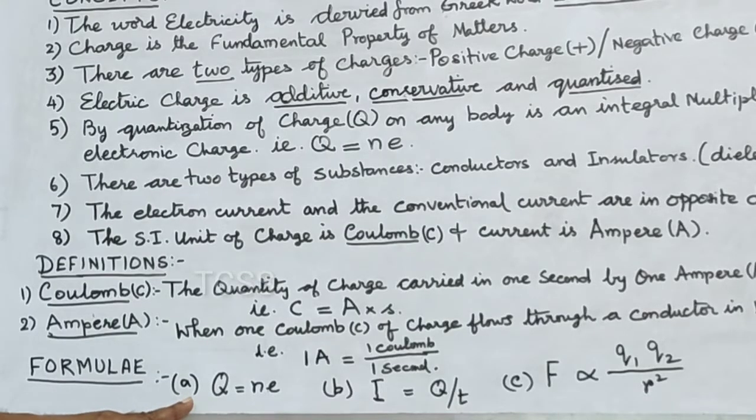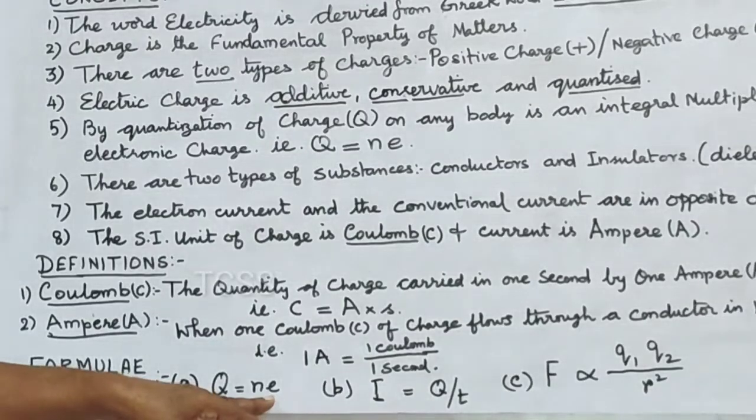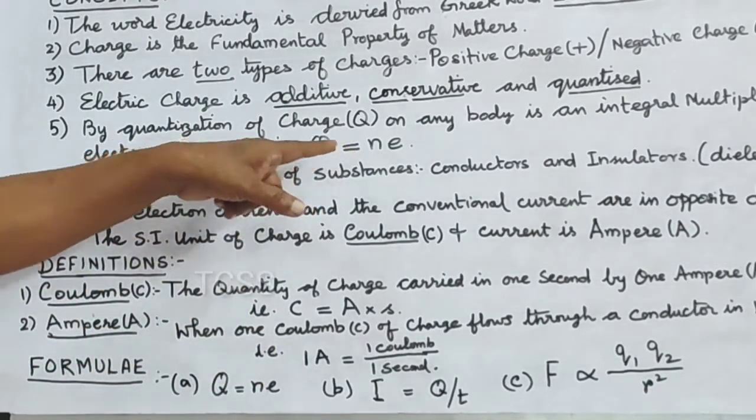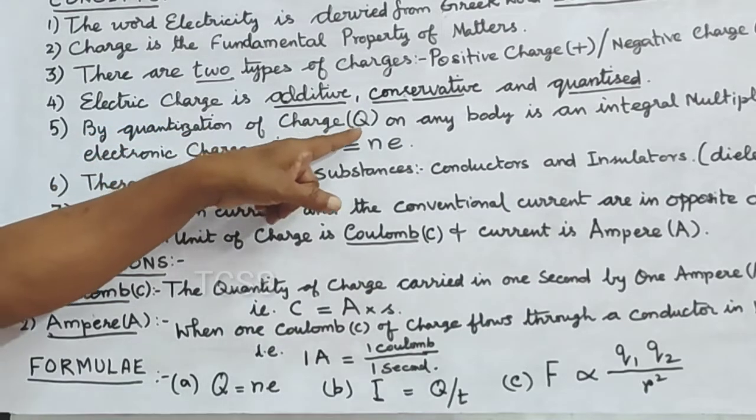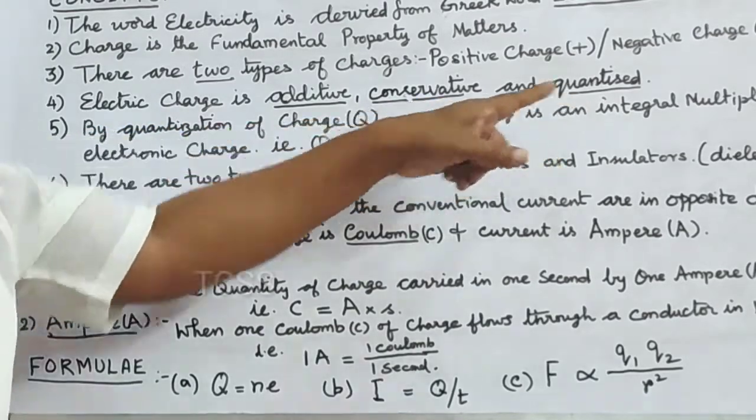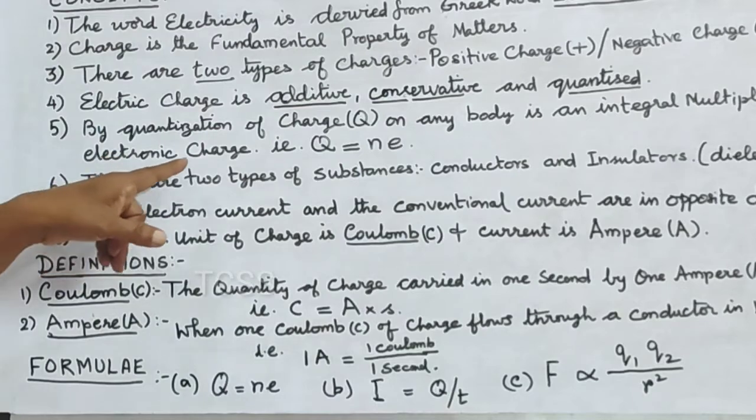Formula 1. Q is equal to N into E. This is nothing but what we have seen in concept 5. By quantization of charge, Q on any body is an integral multiple of electronic charge.